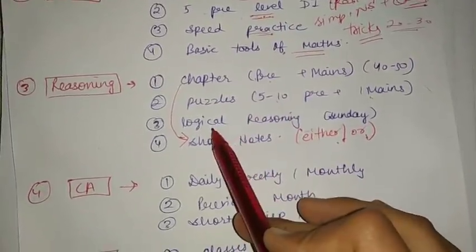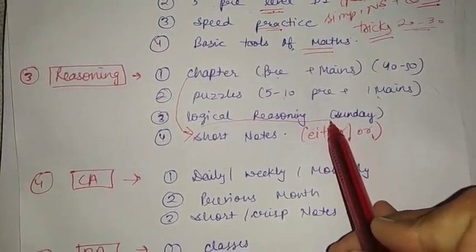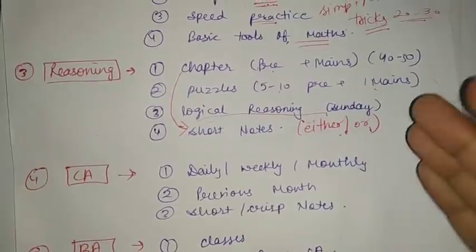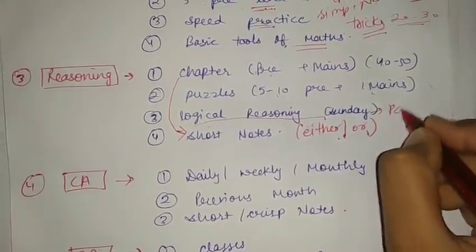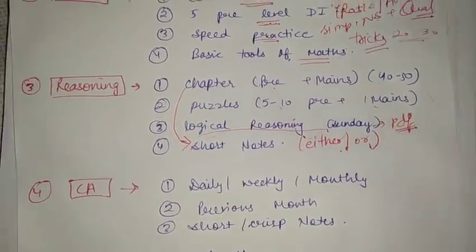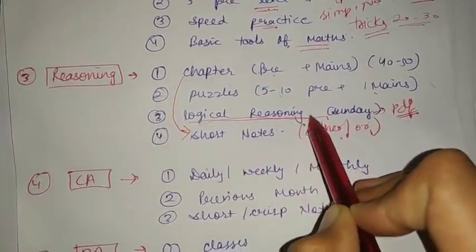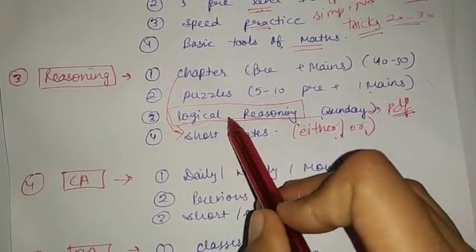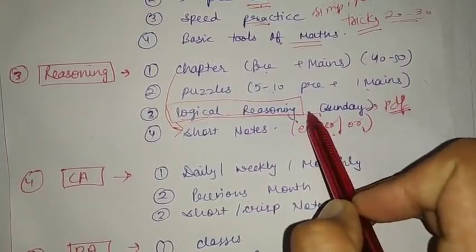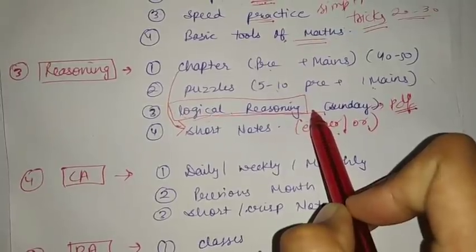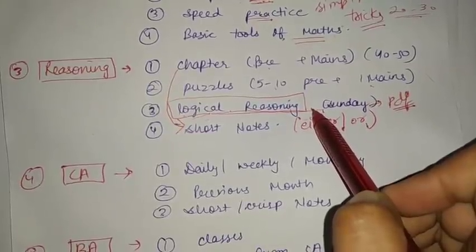And you can cover the logical reasoning section on Sunday, because we don't have much time on weekdays, so we will cover these extra topics on Sunday, like logical reasoning. For logical reasoning, you can prefer the PDFs. There are many PDFs of logical reasoning on Telegram or Google also. You can just Google logical reasoning PDF, and many PDFs will be before you, so you can cover this section from the PDFs or any video course, okay, on Sunday if you don't have time in the week. So that's all for the reasoning section. You have to just practice and practice as much as you can.